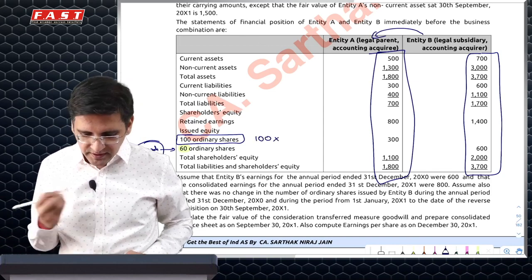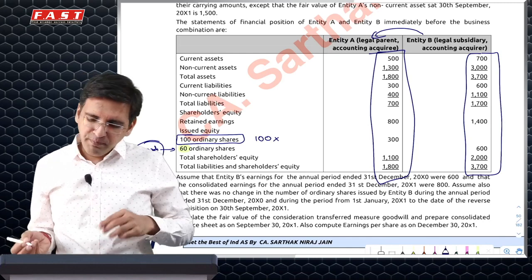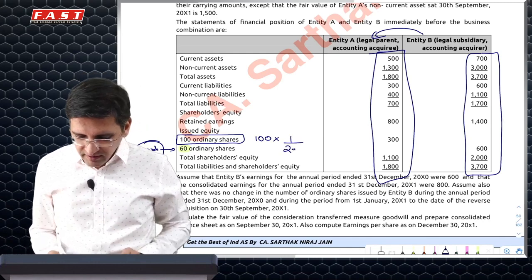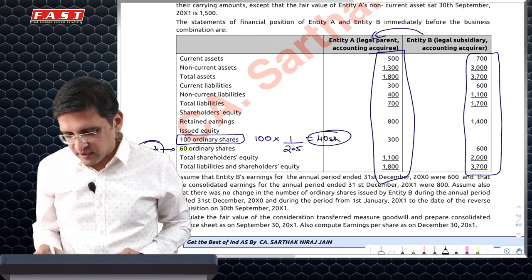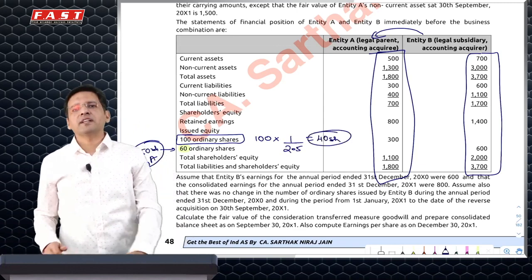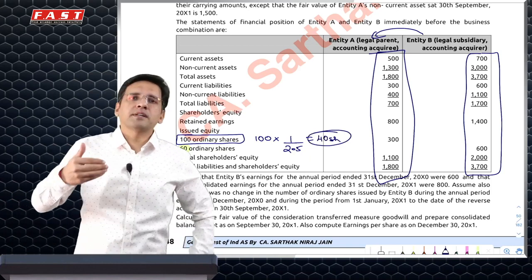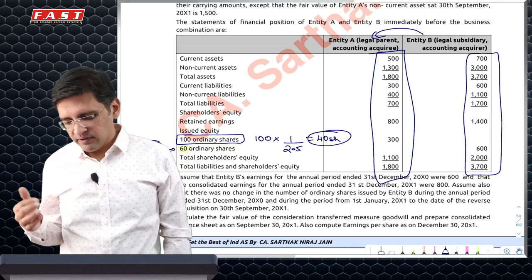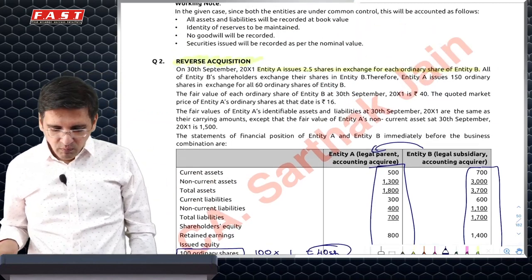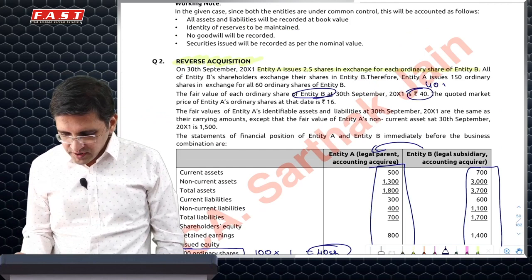So A had 100 shares. Now B is getting 2.5 shares for every share of A. So if B would have acquired A, it would have given 1 share against its 2.5 shares. That means we would have given 40 shares. So we will say that PC for acquiring A, legally A has acquired B, but in substance B has acquired A. And what it has given in return, we will assume that B would have given 40 of its own shares. What is the worth of 1 share of B? It is 40. So 40 shares into 40, 1600 is the PC.